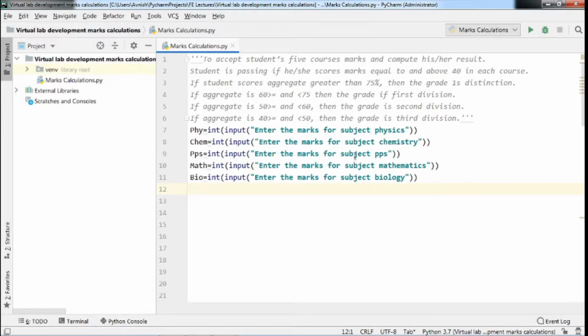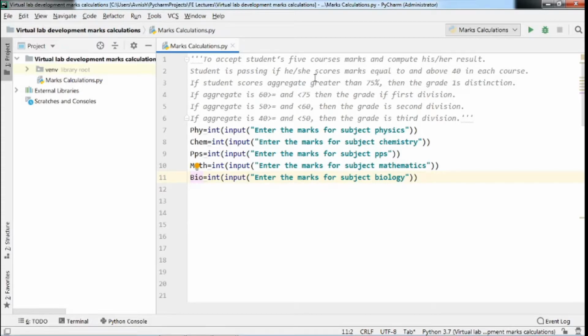In this way, we have accepted all subject marks respectively in the variables physics, chemistry, PPS, math and bio. These are the variables where we have accepted our input for particular subject marks.